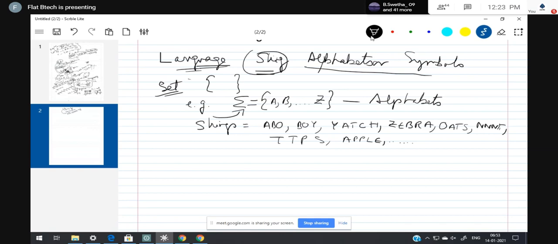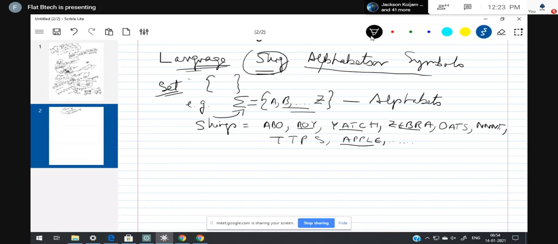Now, strings I have created. Some of these strings are useful to us, some of these strings are not useful. When I say useful, I mean meaningful, useful for our purpose. Say for example, I just want to teach my toddler A for apple, B for boy, and all. So what are the things to be included? What are the things to be chosen from this part? Boy is useful to me, apple is useful to me, yacht is useful to me, zebra is useful to me, right? The rest of the strings, yes, we are able to generate using this alphabet, but they are not helpful for my purpose related to my application.